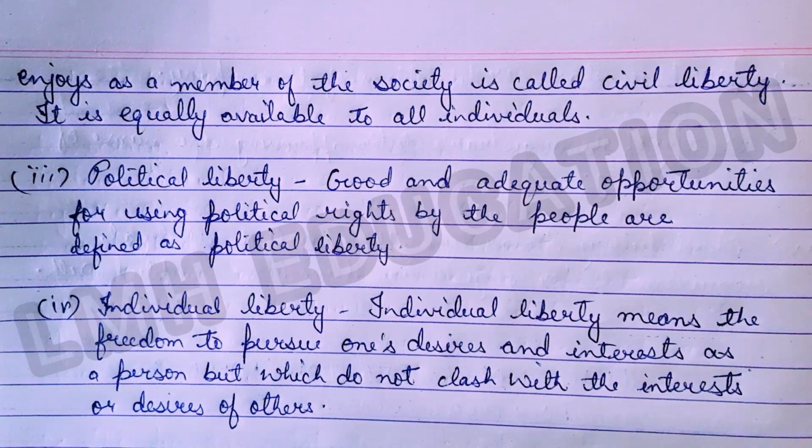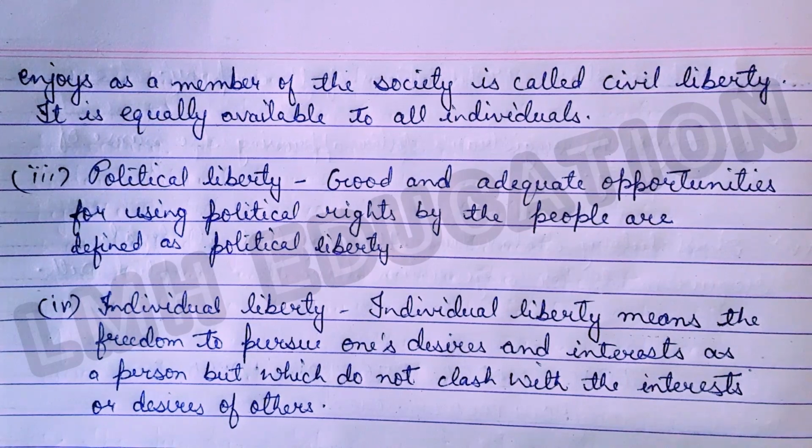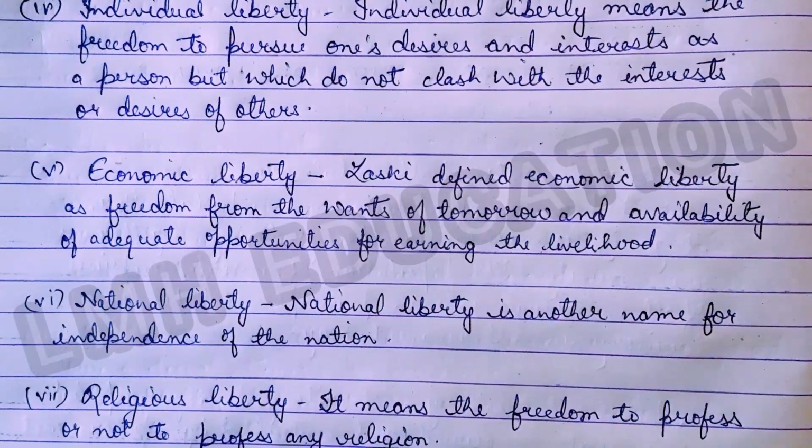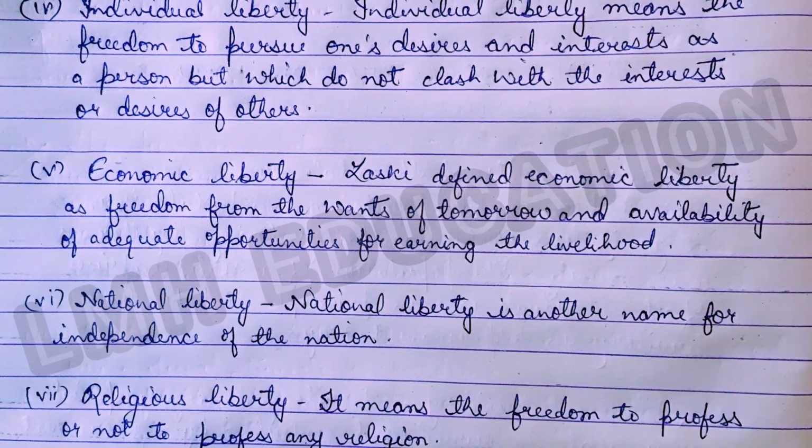Now third type is political liberty. Good and adequate opportunities for using political rights by the people are defined as political liberty. The fourth type is individual liberty. Individual liberty means the freedom to pursue one's desire and interest as a person, but which do not clash with the interest or desires of others. Now the next is economic liberty. Laski defined economic liberty as freedom from the wants of tomorrow and availability of adequate opportunities for earning the livelihood.